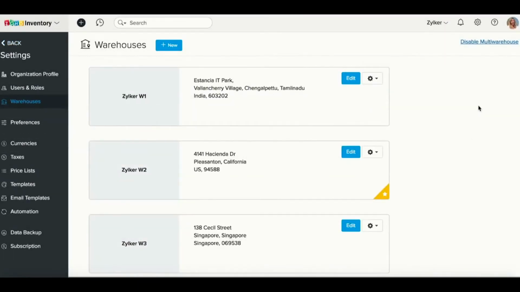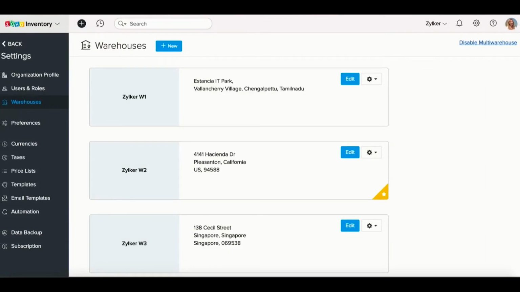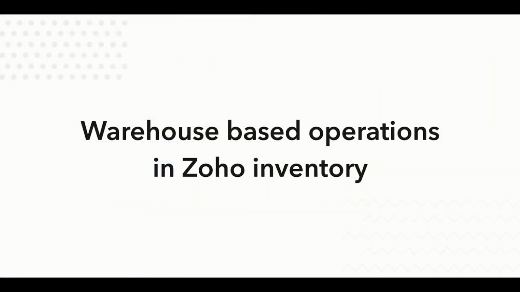At the top right corner, you will be able to see the option to disable multiple warehouse. But please note that if your organization has more than one warehouse, it is necessary to delete all the warehouses first before disabling this feature. Once you enable multiple warehouses for your organization, you will be able to do warehouse-based operations throughout Zoho Inventory. This section of the video aims to give you an overview of the changes that take place after enabling multiple warehousing and how you can use them.